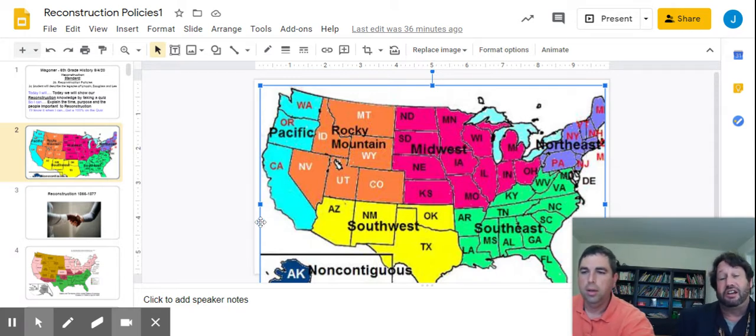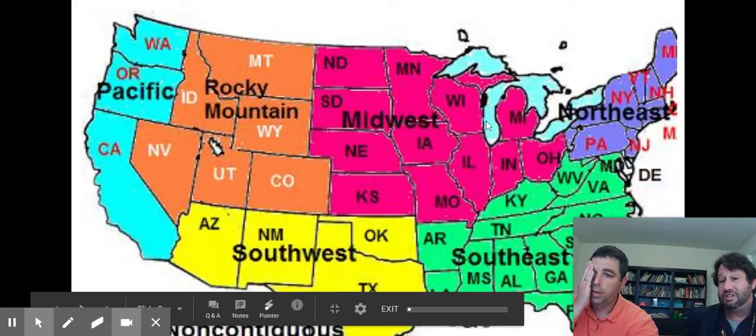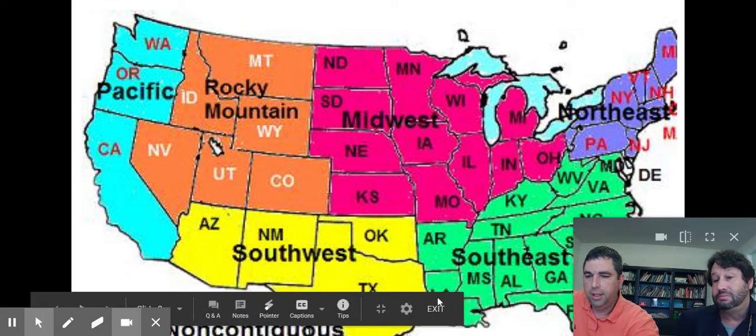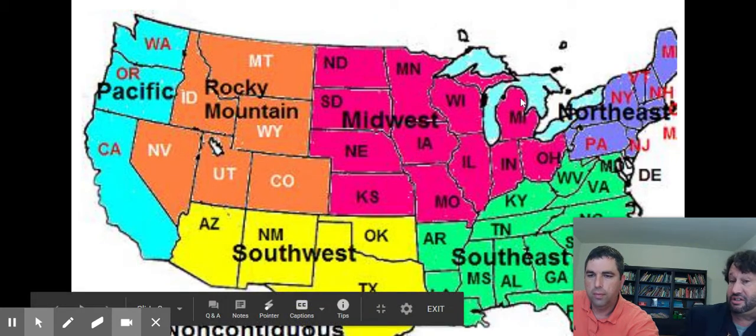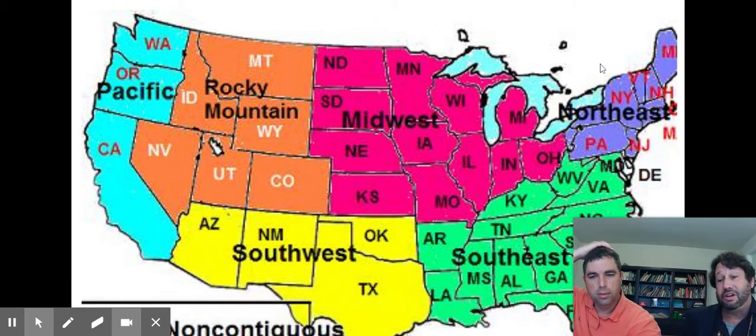And then you've got a couple of states that are not connected to the continental United States, Alaska and Hawaii. What's the name for those states? That's the non-contiguous region. So I think we're in good shape for the regions. Remember, textiles are fabric.